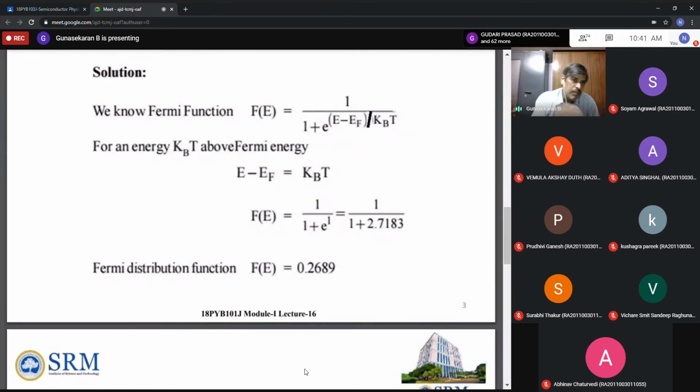In this type of problem, you get 4 marks. Please understand, 4 marks for this problem. It is a one-step answer. If you understand the given data, it is very easy to identify. The formula is already there, because they are telling you to calculate the Fermi function. You know the Fermi-Dirac distribution function, so you only need to see what E minus EF is.